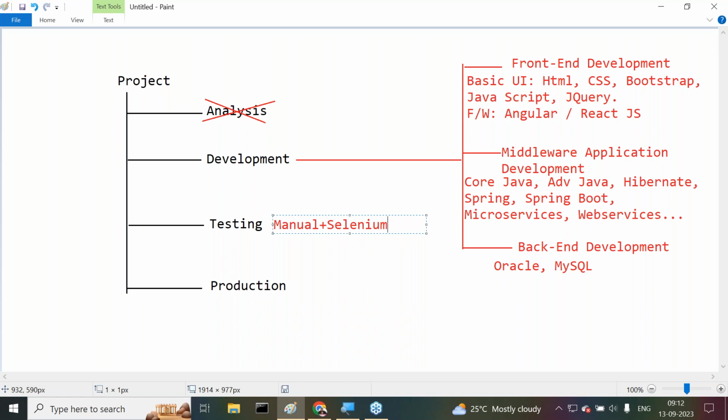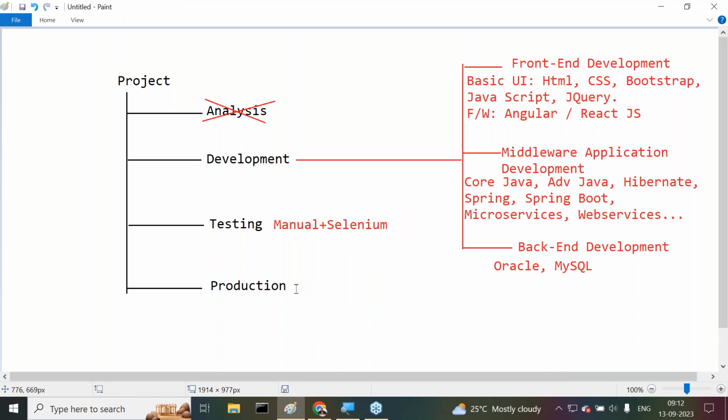If it is an ATM application, production is this: I prepared that entire ATM software, I embedded my software with the ATM machine, and I gave that entire product to the client, ICICI Bank, or maybe some ATM machine provider, and they will keep that ATM machine in public. The public can use it. Do you understand my point? So this entire phase is the production phase. The main concept of the production phase is deployment and monitoring.